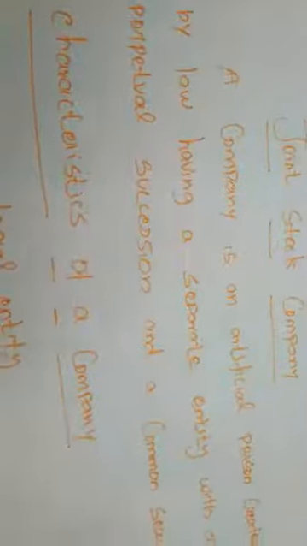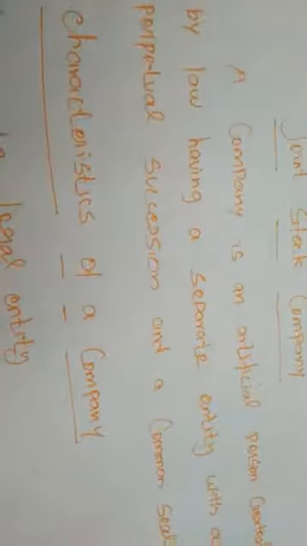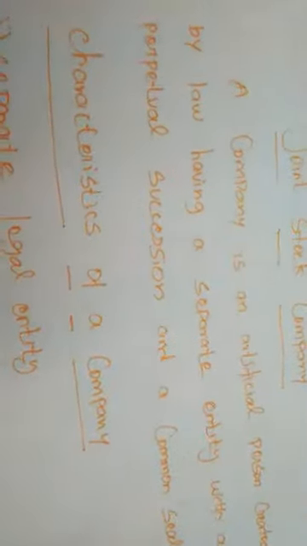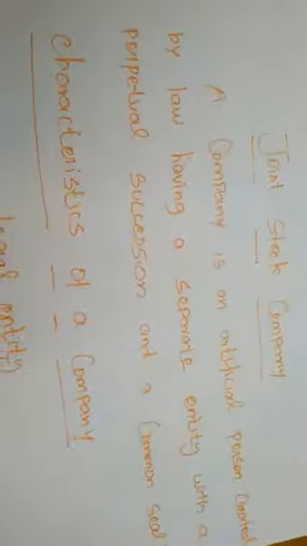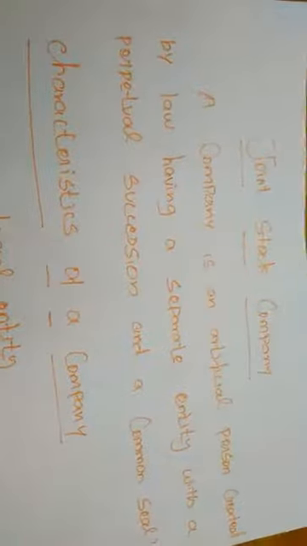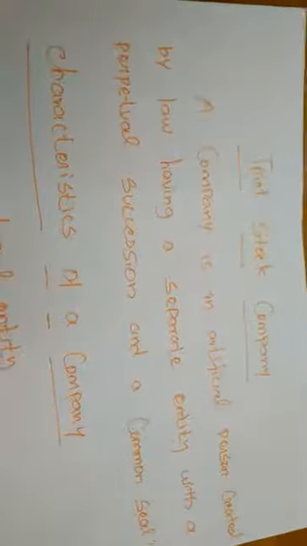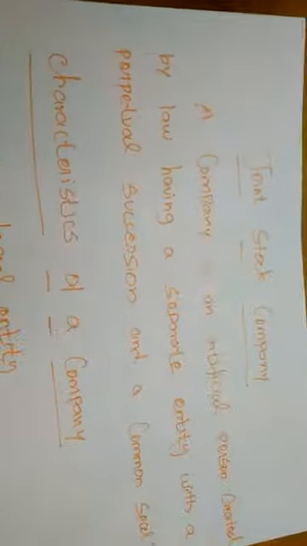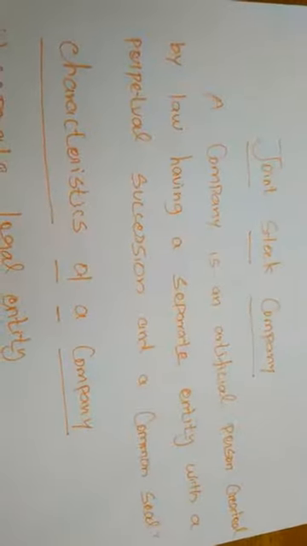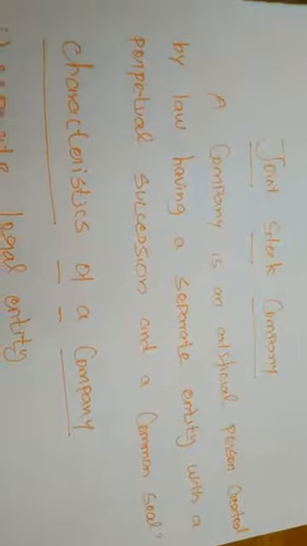So a company is an artificial person created by law, having a separate entity with a perpetual succession and a common seal. Okay, so the joint stock company is considered as an artificial person. Artificial person means that in this joint stock company, no single person is acting as the owner. Whatever we do to improve the company, we have to do it in the name of the company only. Only then can we consider the joint stock company an artificial person.